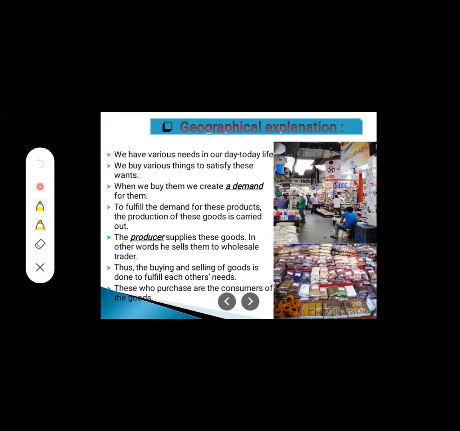Next, we have various needs in our day-to-day life. We buy various things to satisfy these wants. Whatever we want, students, those are our needs. And when we satisfy these needs, we have to buy things. When we buy them, we create a demand for them. Yes, when we buy the product, we are creating demand for it.